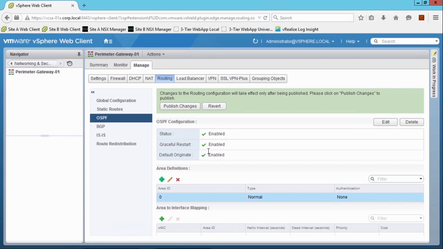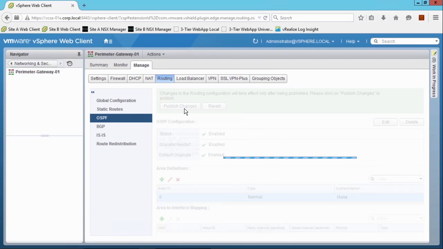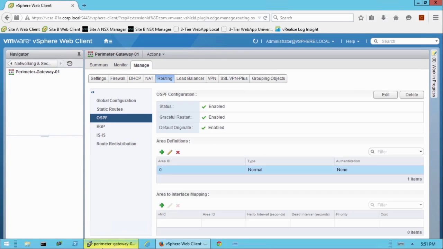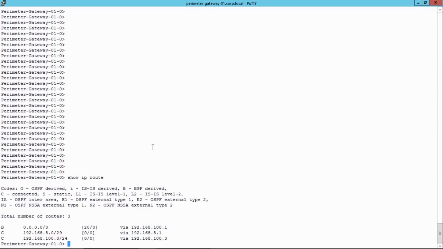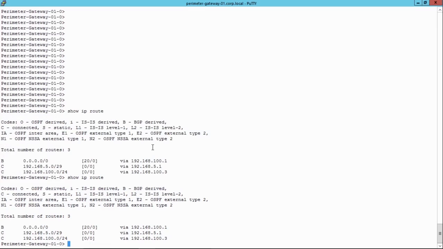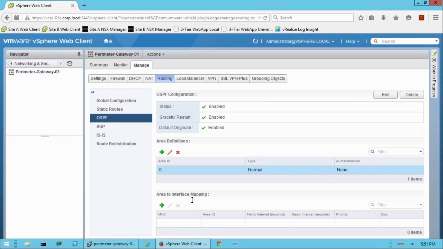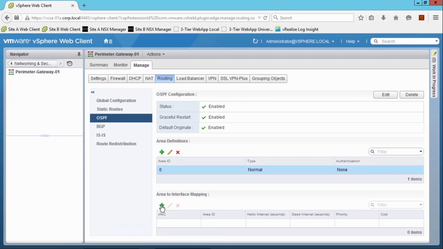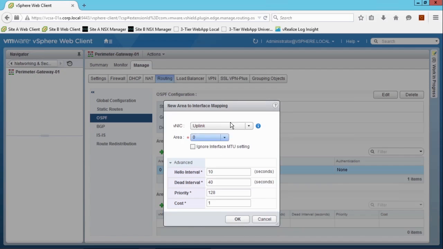Because we're not setting authentication, we again will publish our changes. If we're interested, we can go back over to the Perimeter Gateway and do a show IP route, and we'll see that we still don't have any configuration here, right? Nothing has happened. We've started the process and enabled it, but we haven't actually configured OSPF to do anything meaningful yet.